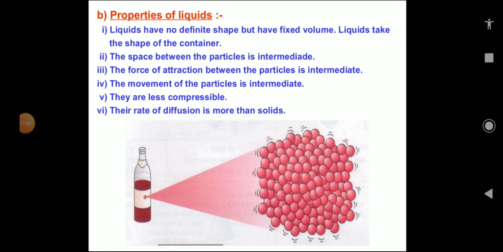Now let us see about the liquids. We see around us water, cooking oil, milk, juice, cold drink, filled in different containers, smaller or bigger ones. What will happen if this oil or water or juice falls on the floor? If sugar or salt or a book falls on the floor, it will remain as it is. But if liquid falls on the floor, it will start to flow. So they are considered as fluids.